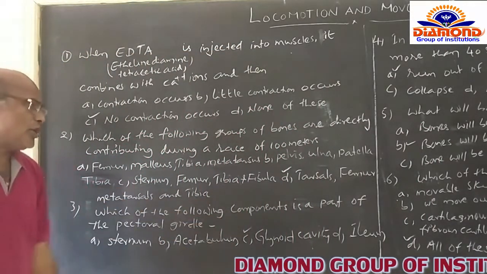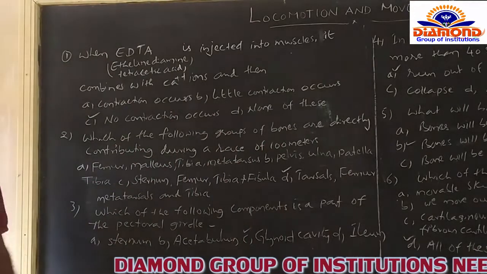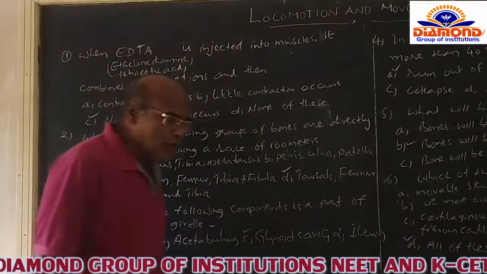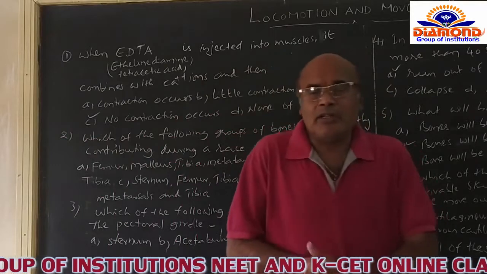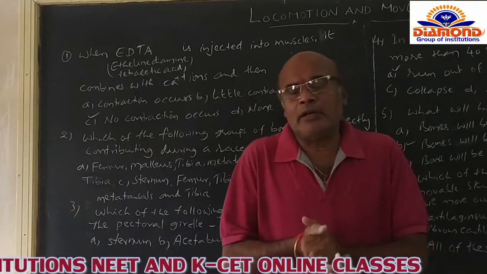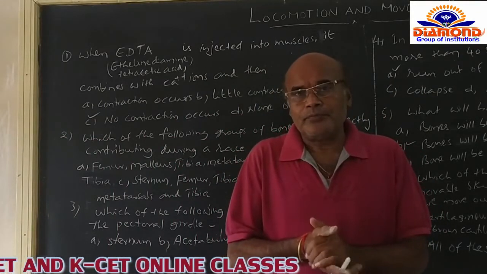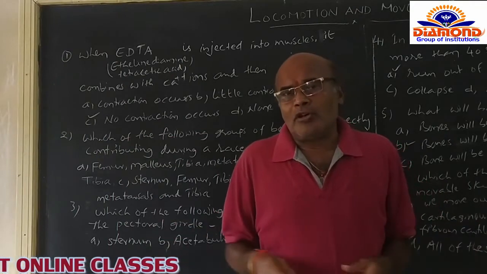Which of the following components is a part of the pectoral girdle? You may know that in the endoskeleton a lot of bones are present.